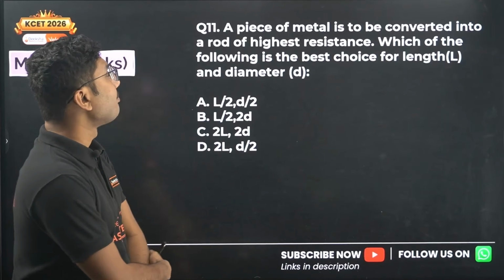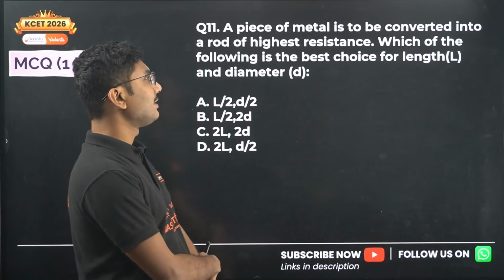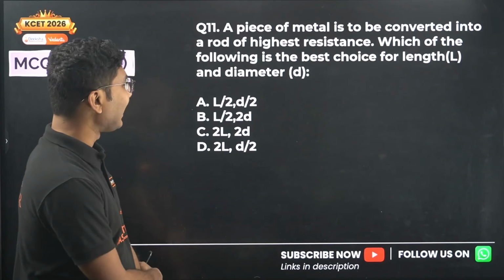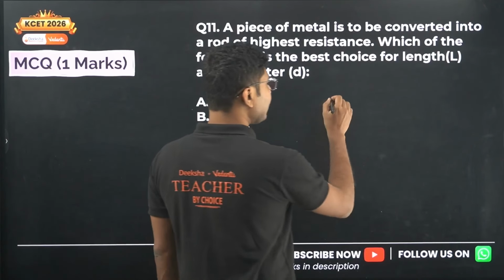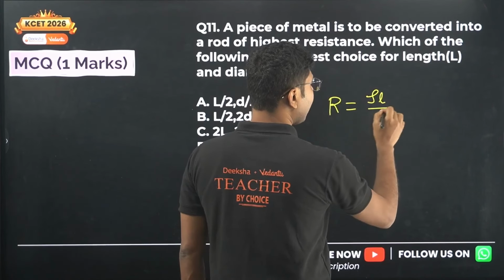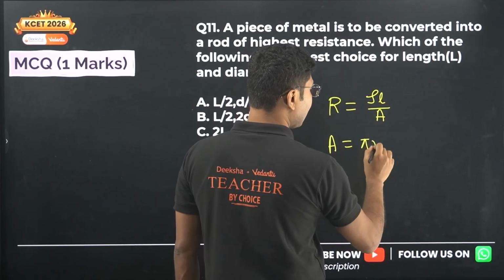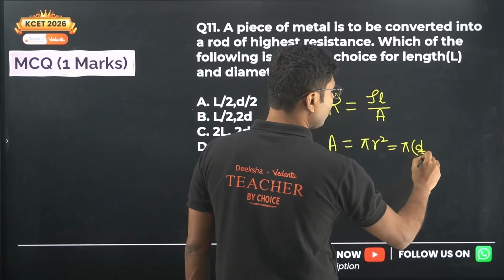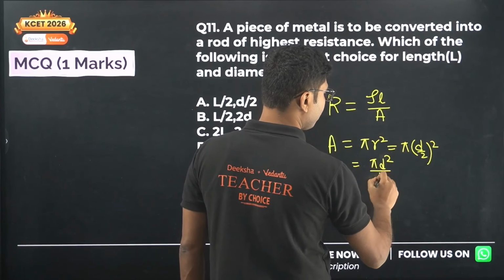Next question, a piece of metal is to be converted into a rod of highest resistance. Which of the following is the best choice for the length L and diameter D? You know that resistance of a conductor is given by rho L upon A. Now what is A? A is area, which is given by pi r squared, or pi (d by 2) squared, or pi d squared by 4.